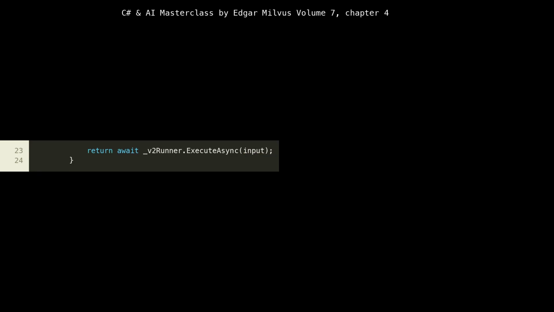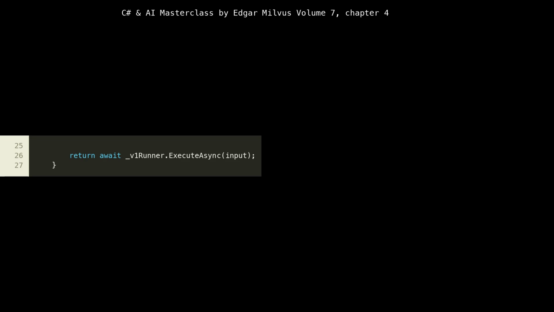If the v2 model-enabled feature flag is active, line 21, then at lines 23 to 24, the _v2Runner.ExecuteAsync(input) method is invoked. This means the request will be processed by the newer, potentially more advanced or resource-intensive, AI model. The ability to switch between model versions dynamically like this is essential for MLOps practices, allowing for seamless model updates and experimentation. In a cloud environment, the v2 model runner might be backed by a different set of compute resources, e.g., more powerful GPUs, and feature flagging enables us to control when those resources are engaged, optimizing cost and performance.